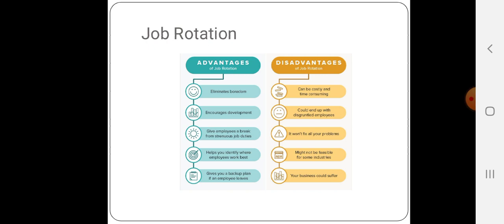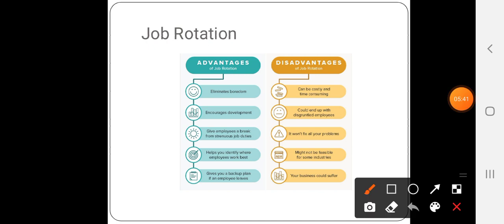It's not possible for an HR executive to play the role of legal advisor. You can't rotate this particular job role. Next is your business could suffer.